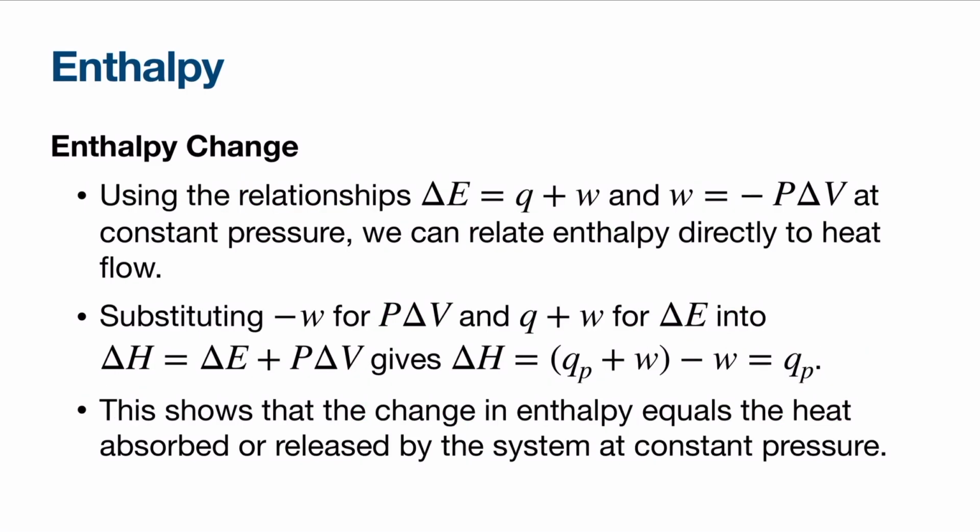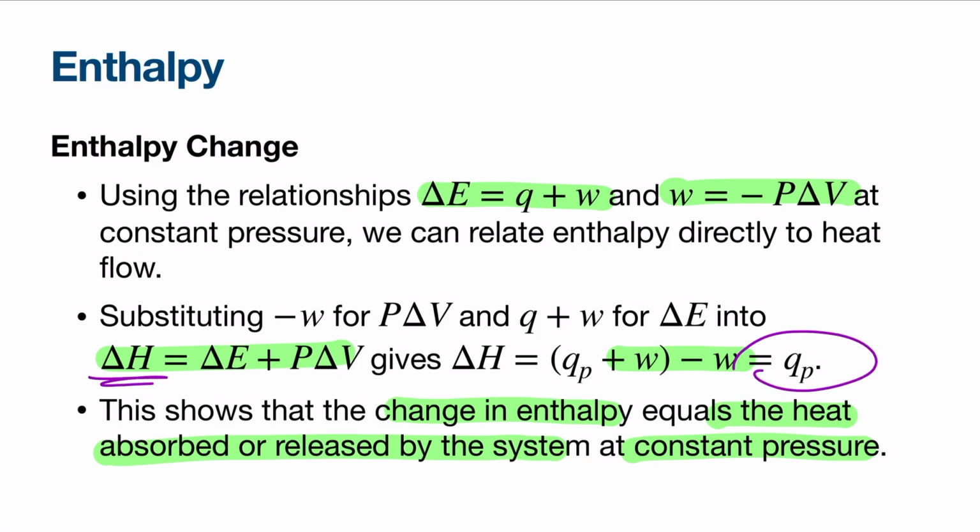Now we can combine what we already know. Internal energy change is equal to heat plus work. And at constant pressure, work is equal to negative P delta V. If we substitute these expressions into the enthalpy equation, which is this one, the work terms cancel out. So at constant pressure, the change in enthalpy equals the heat absorbed or released by the system, or simply the heat flow. That's why we can write delta H equals Q, or the heat at constant pressure.